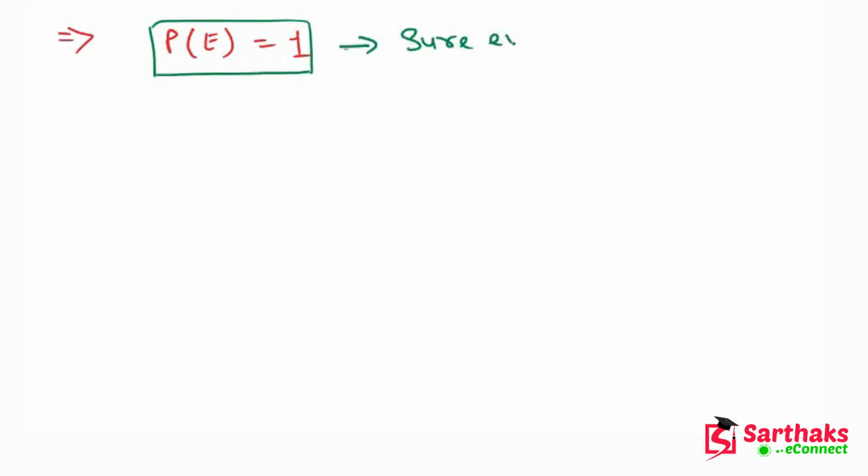Now if you talk about sure event, so what is sure event? Okay, so now if the probability of occurrence of an event is 1, then it is called the sure event. Means if P of E, the probability of occurrence of an event, is 1, then this is the case of a sure event. I hope my dear friends you understand these things.